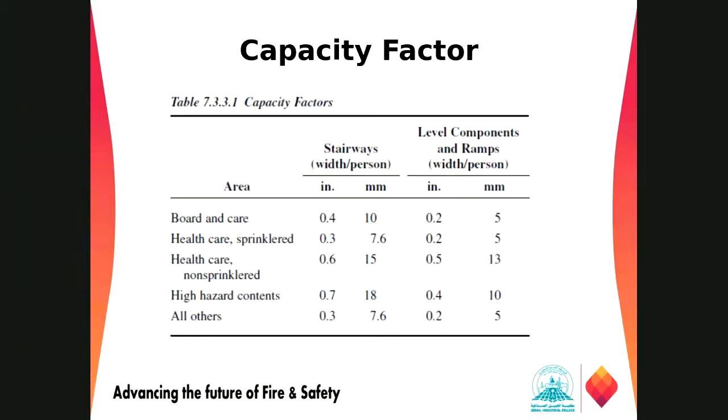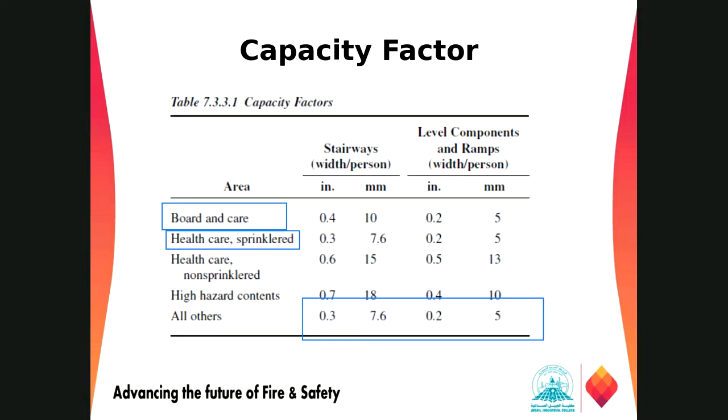And here we have the capacity factors for stairway width per person: some occupancies with 0.4 inch per person in the stairways, and for healthcare with a sprinkler system we need 0.3 inch per person in the stairways, and for high hazard areas we need 0.7, because we need less time to escape the building, and in all other cases we need 0.3 inch per person.